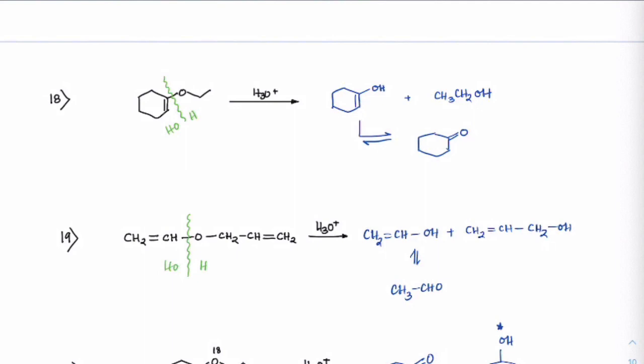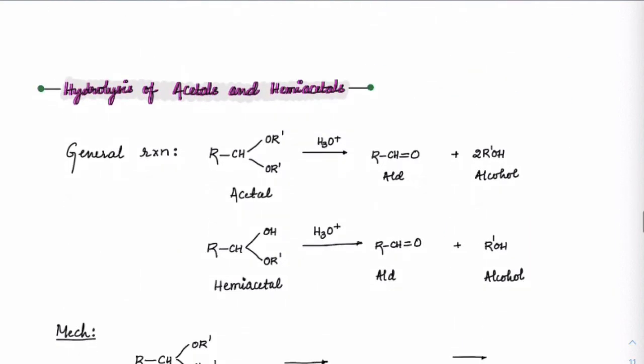Next reaction is with concentrated HI. Now these ethers can exist in the form of acetals or hemiacetals. Got it? Now how exactly these acetals and hemiacetals are prepared, and if we hydrolyze that, how we'll get back to the formation of aldehydes or ketones is our next discussion.